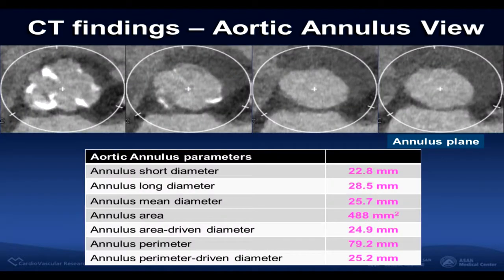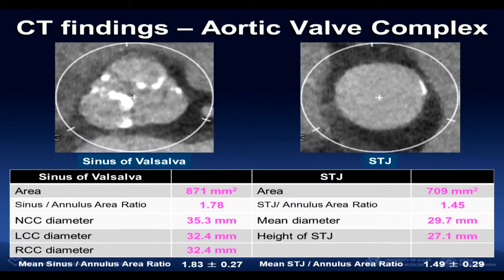We comprehensively evaluated the CT from this patient. Annular short diameter was 22.8 millimeter, and long diameter was 28.5 millimeter. Annulus area was 488 square millimeter, and perimeter was 79 millimeter. We also evaluated the size of the sinus of Valsalva. The area was 871, and the sinus to annulus area ratio was 1.78.